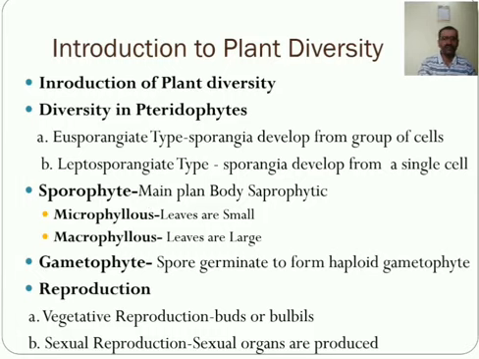Some members are xerophytic and some are hydrophytic also. The stem may be dichotomously or laterally branched, and bears microphyllous or megaphyllous leaves.